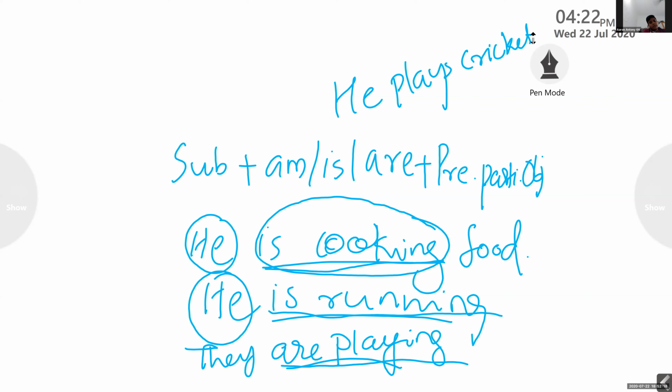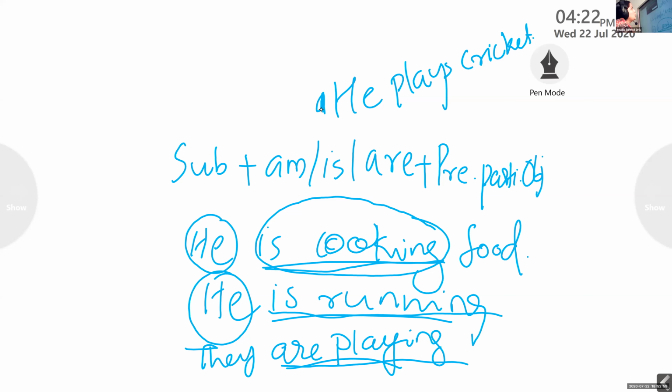Anna, can you hear me, Anna? Yes, ma'am. Okay, Anna, pick out the finite verb in the sentence. Ma'am, in third sentence. I can't hear you, Anna. Your voice is very faint. Anna, tell me the finite verb here in the sentence. He plays cricket. Pick out the finite verb which shows the tense. Ma'am, can I say? Anna, please unmute your audio. Yes, Anna. Tell me the answer.